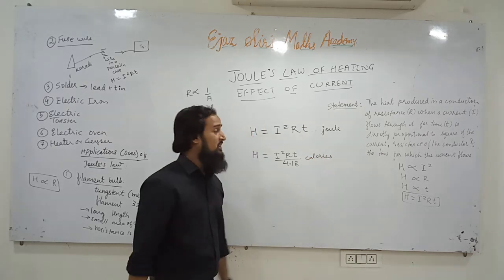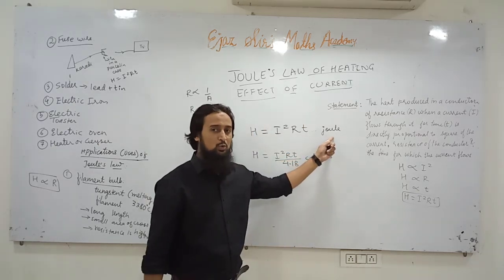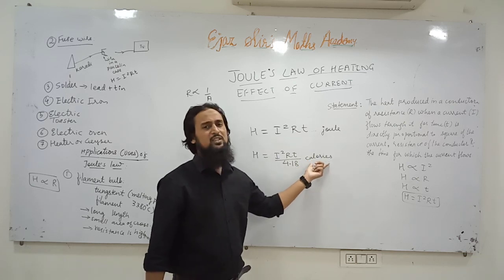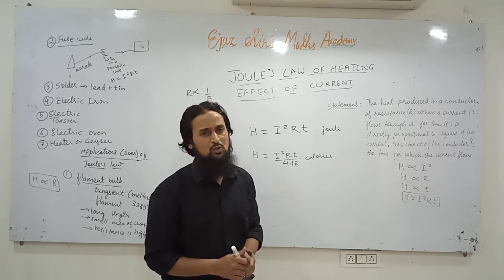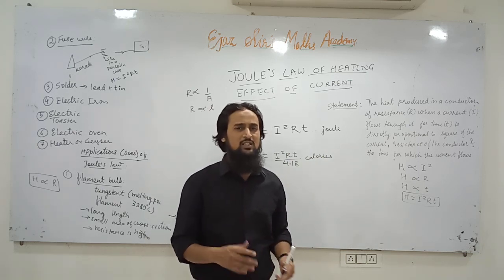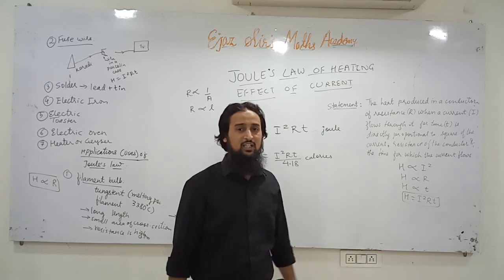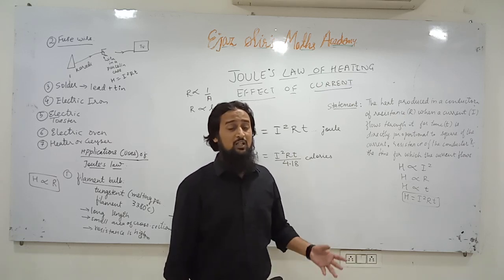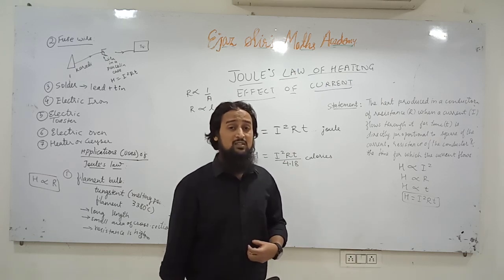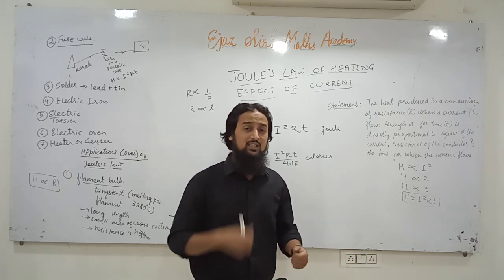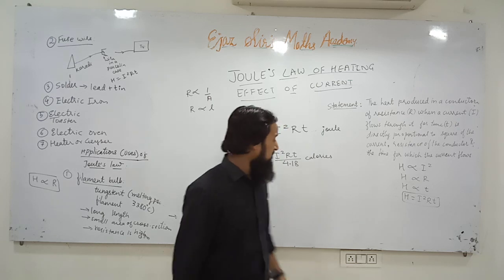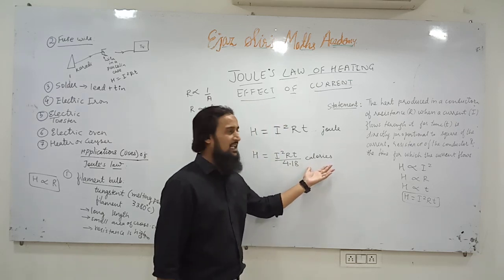Remember, the SI unit of heat energy is joule, but heat energy was measured in calories also. Even at present, various chocolates and noodles give heat energy in calories. Some people are very calorie conscious; if you have more calories, then you will have to burn them.